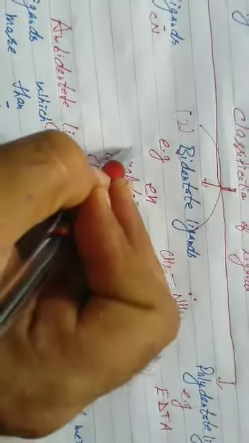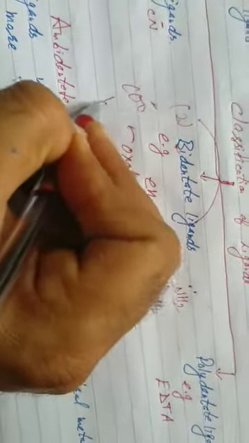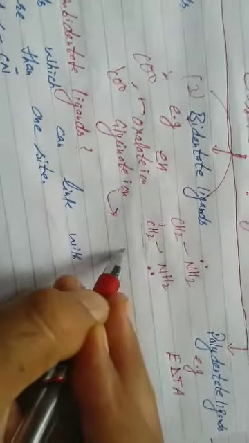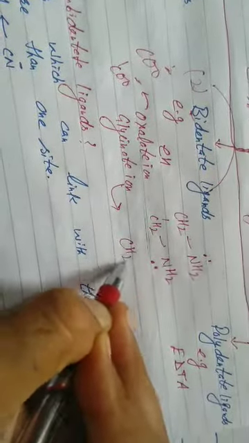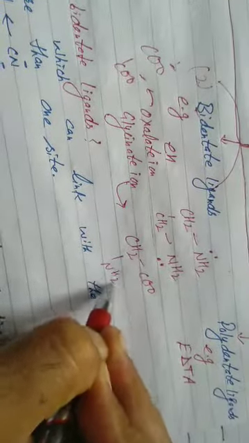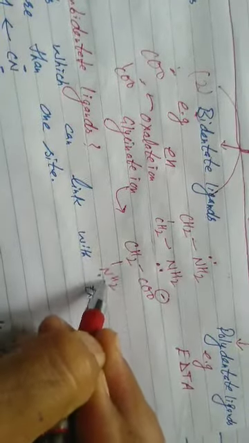Second is oxalate ion. Oxalate ion, parent compound is oxalic acid. Again bidentate, 2 negative centers. Glycinate ion. Glycinate ion, glycine, that is the first amino acid, optically inactive. NH2, it is glycinate. One negative center and one lone pair on nitrogen.